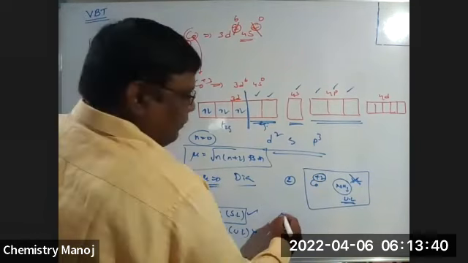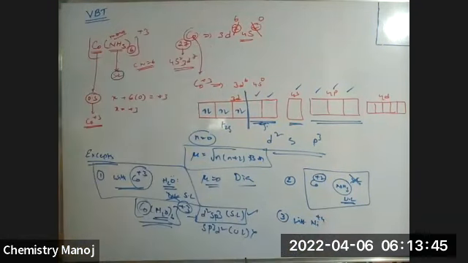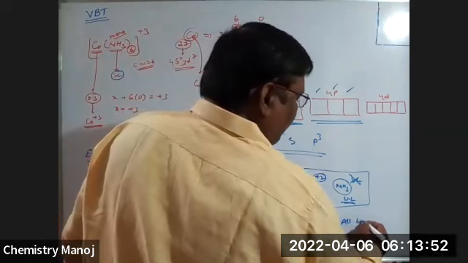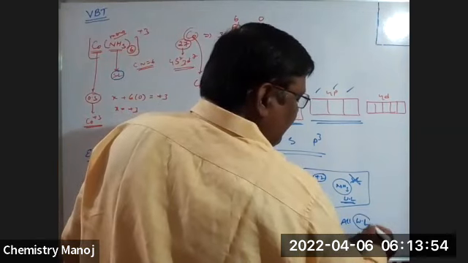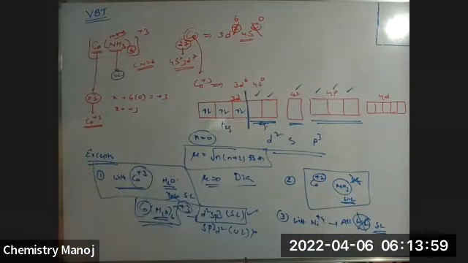Point number 3. With Ni4+, all weak ligands behave like strong ligands. Okay, now with Ni4+, all weak ligands behave like strong ligands. Very, very important. With Ni4+, all weak ligands are strong ligands.